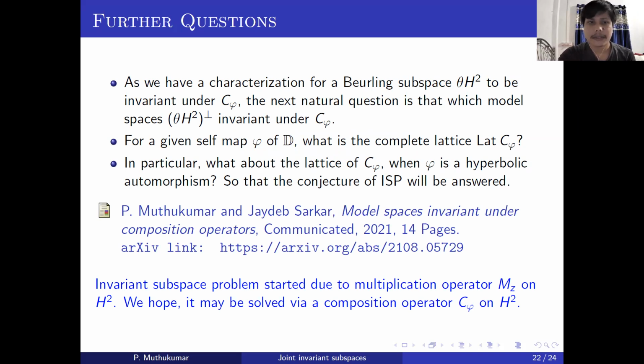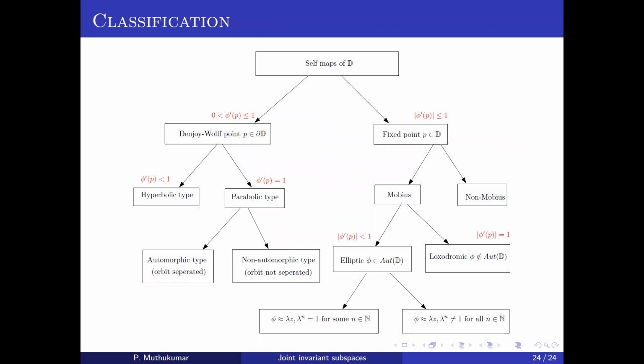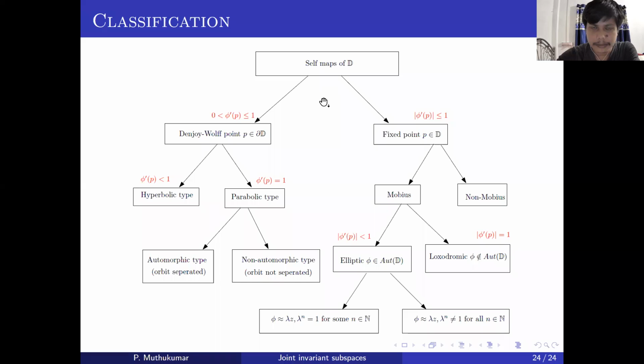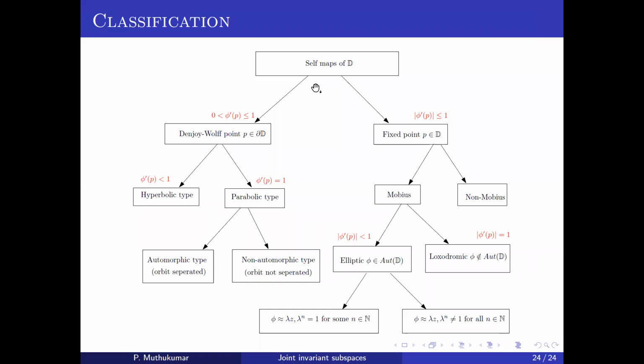Indeed, for a given self map, while solving the invariant subspace problem, they take different classifications, depending on the Denjoy-Wolff point, whether it lies on the boundary or inside the unit disk.